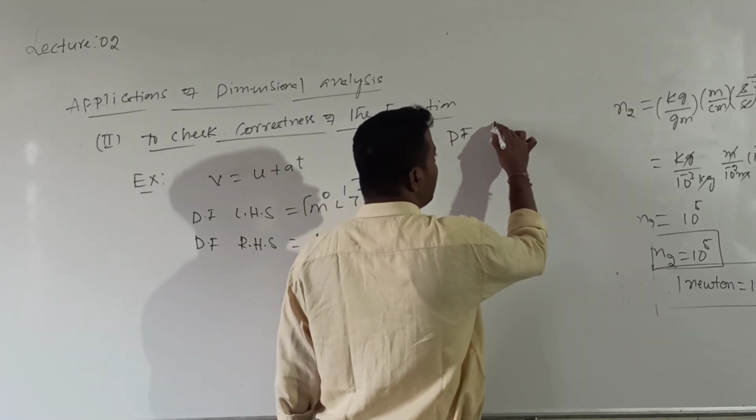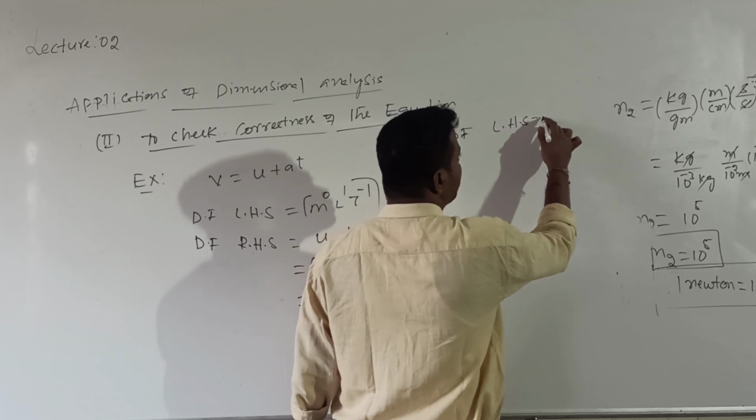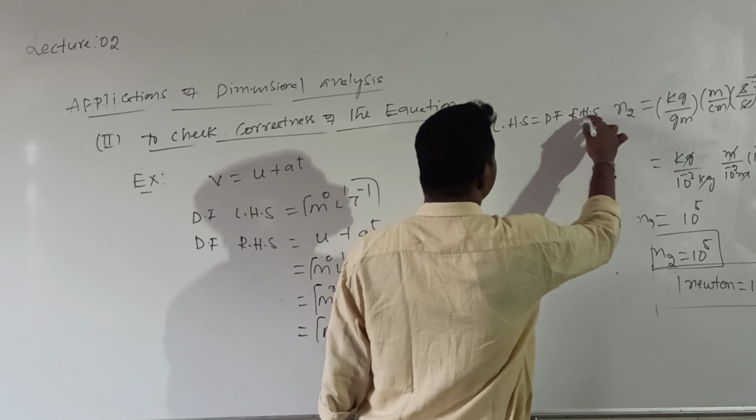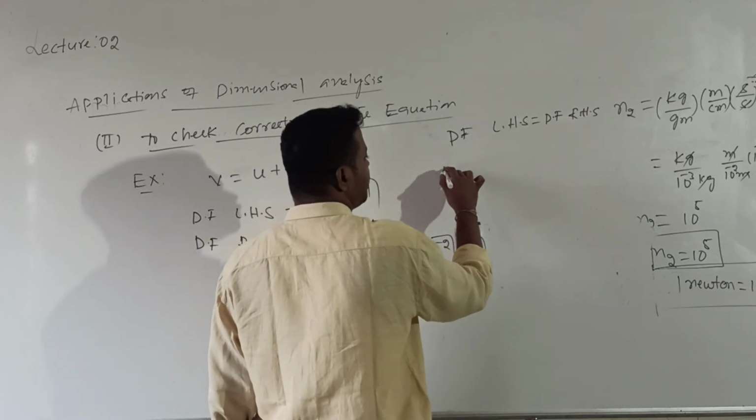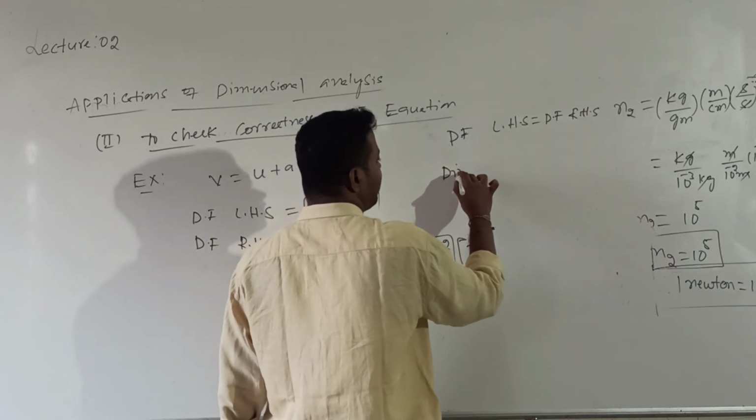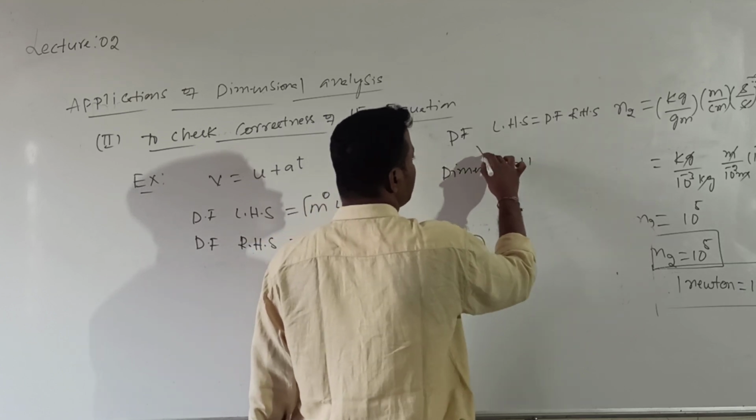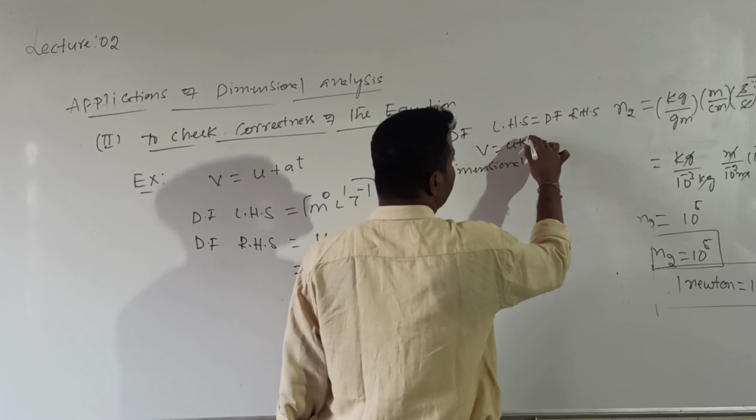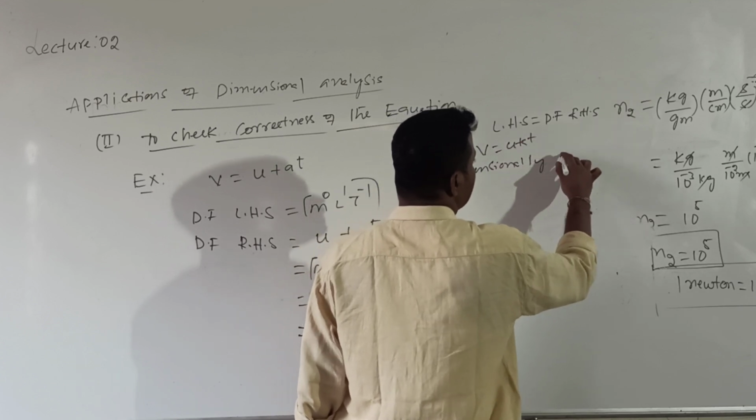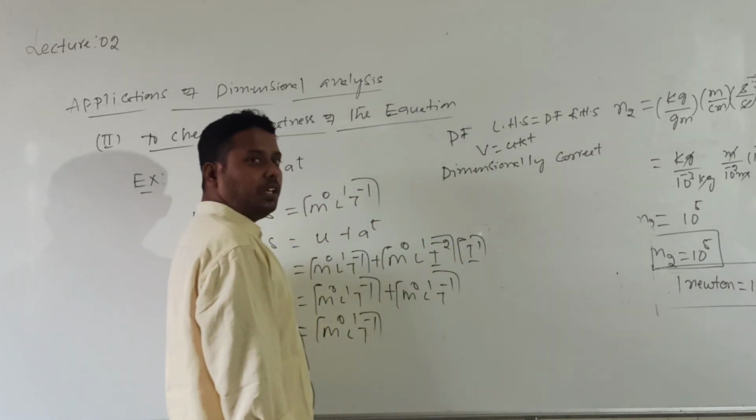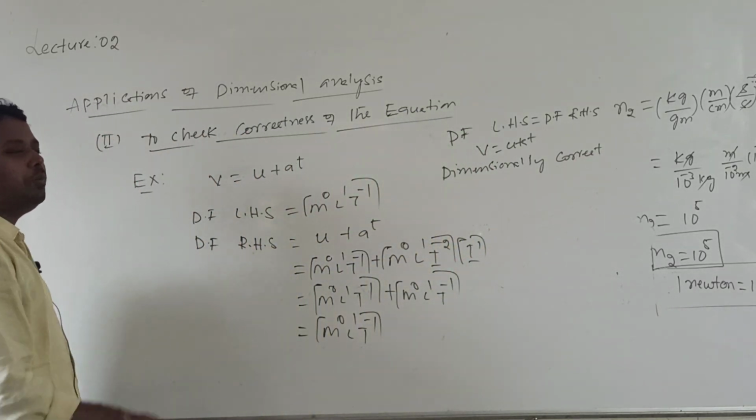Therefore, the dimensional formula of LHS is exactly equal to the dimensional formula of RHS. Then according to which principle? According to the principle of homogeneity, the given equation is dimensionally correct. Which equation? V is equal to U plus AT is dimensionally correct. Compulsory you need to know. Even in the subjective part also, these are very important applications.